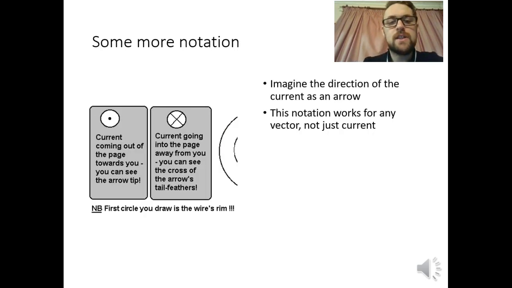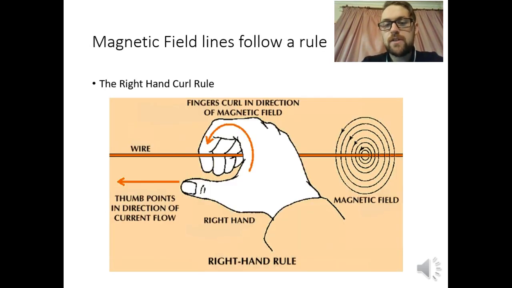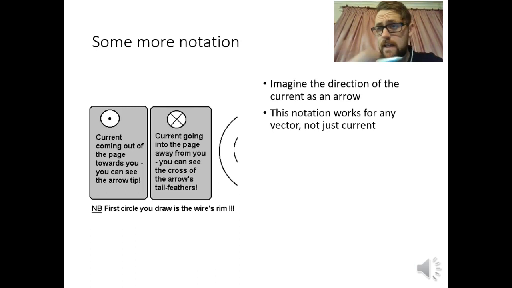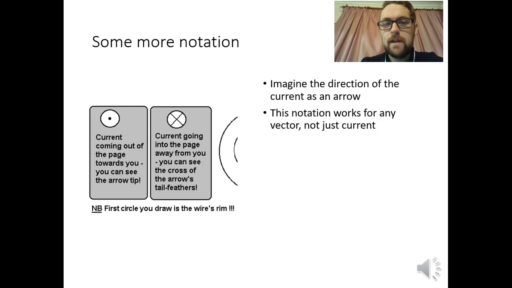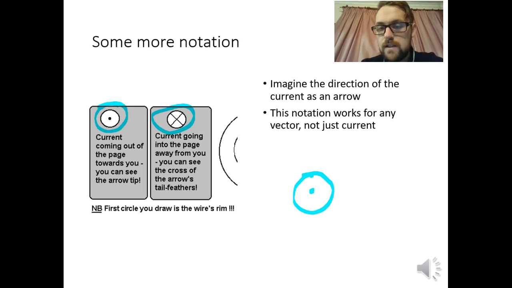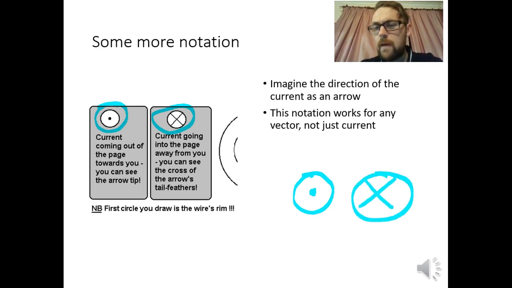Okay, so just a little bit of notation here. On our previous slide we saw that our wire had a clear direction, but sometimes the wires are coming directly at us and they're a little bit different to represent. So basically the way we are going to do it is if the wire is coming directly towards us, we just see a circle. Now, if the current is flowing towards us, we'll see a dot in the middle of that. If it's flowing away from us, we see a cross. The way we remember this is it's like if an arrow, like a bow and arrow, was coming towards us, all we would see is a little dot, the tip. And if it was flying away, we'd see the